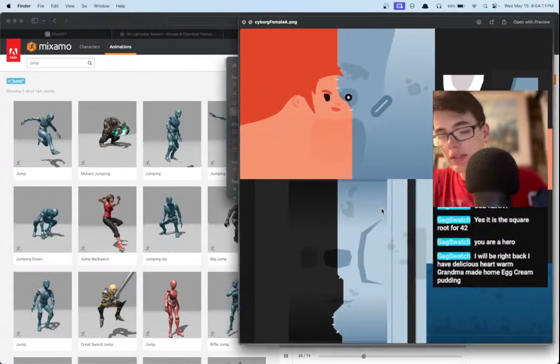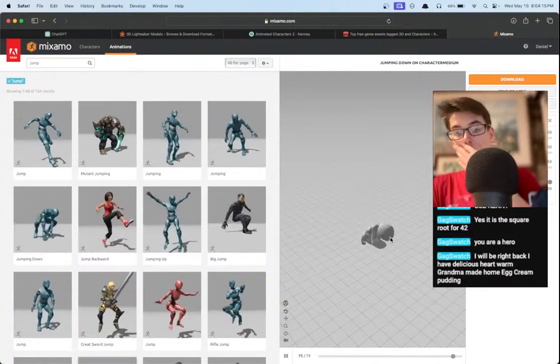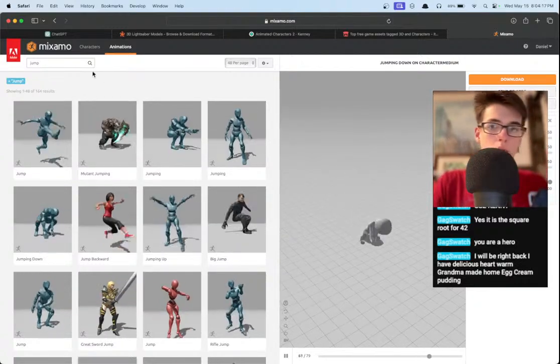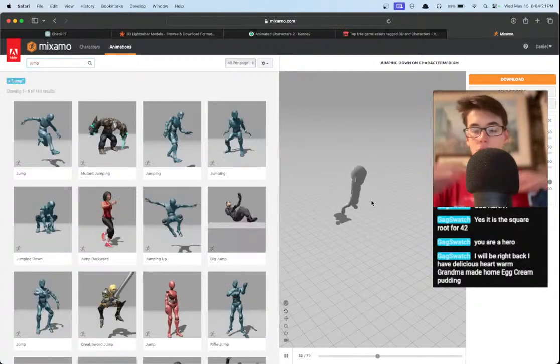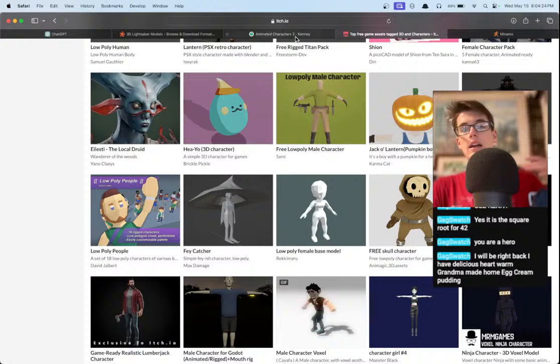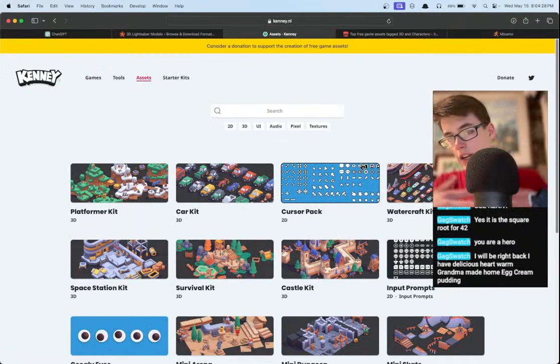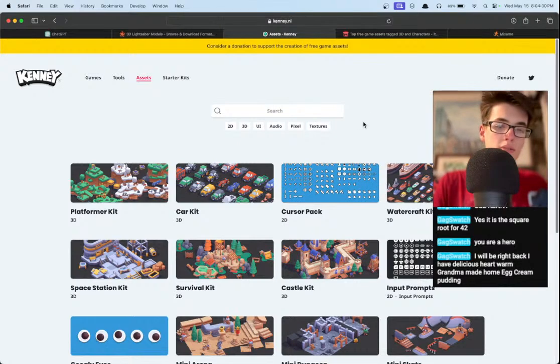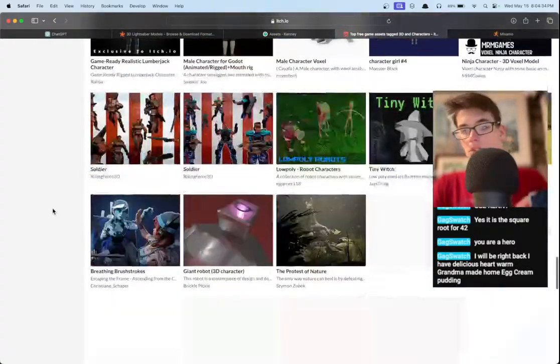Okay, so this is going to be the texture for our character. We have the model for it. Now we can add whatever animations we have on Mixamo. So now that we know we can add pretty much any animations, we should be open to a lot of different game ideas. But the next thing we need to do is get an environment for our character. And since we used Kenny for the character, maybe we should go somewhere else for the environment, just so we can show some variety.